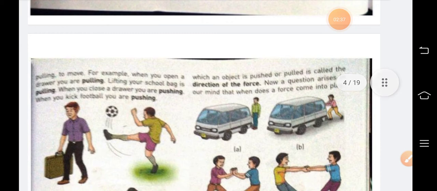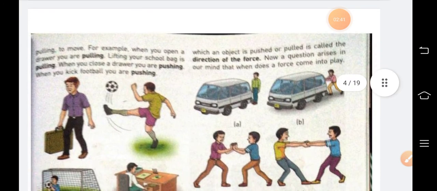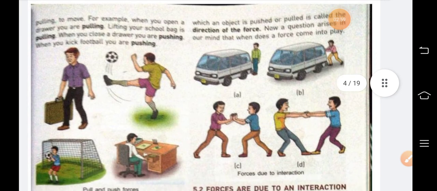So, for example, when you open a drawer, you are pulling. When you are lifting the school bag, again, pulling is there. When we close a drawer, we are pushing it. And when we kick a football, again, we are pushing it.